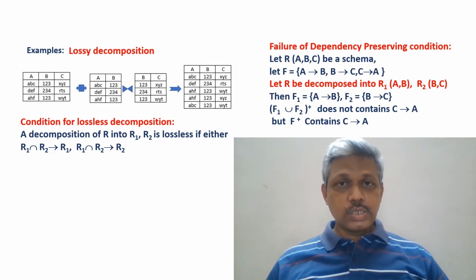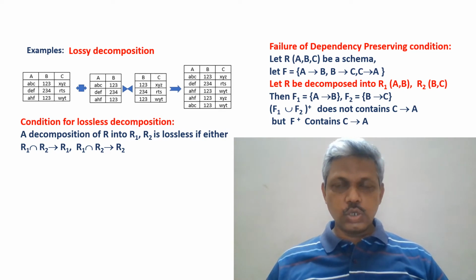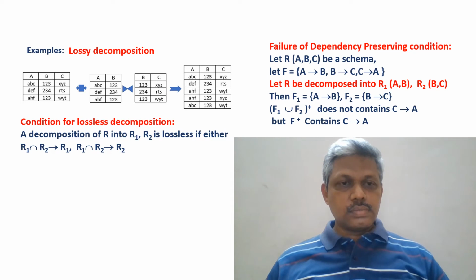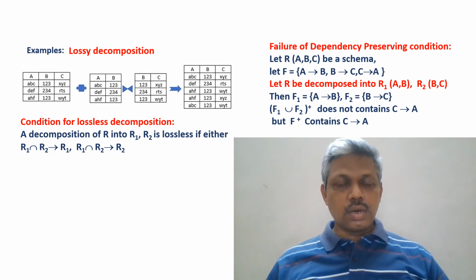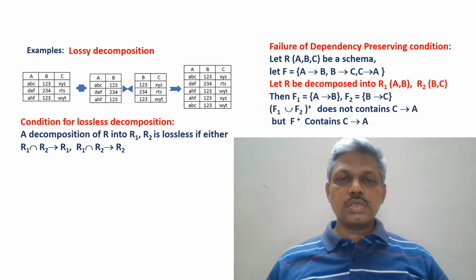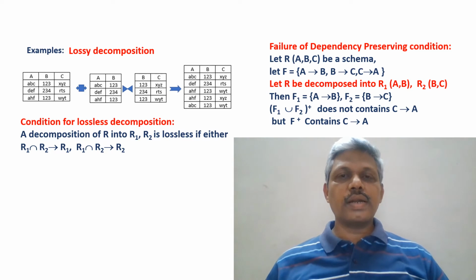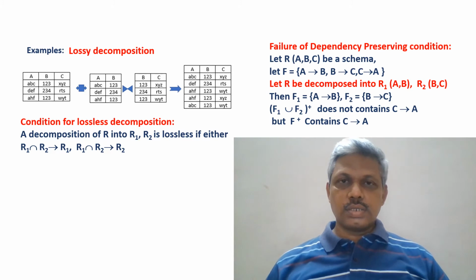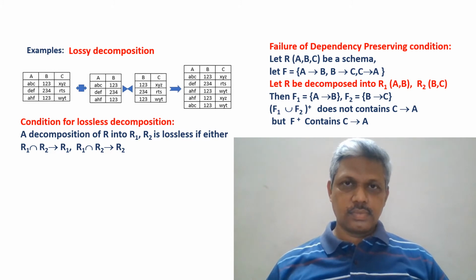Now, if I perform the natural join of AB and BC, decomposed into two schemas R1, R2, what I get is the last table. If you observe carefully, it consists of data which is not present in the original table. So this table is not equal to the original table. We're getting something new, something not existing before. So this decomposition is useless because I'm unable to get the original data if I require it. This is exactly what I call a lossy decomposition.